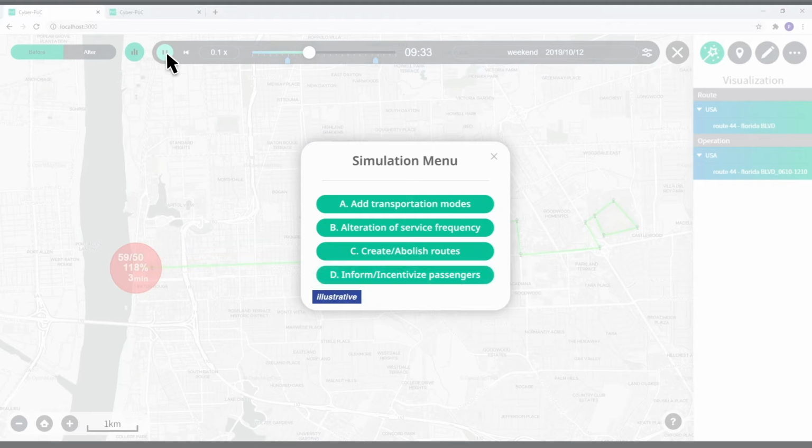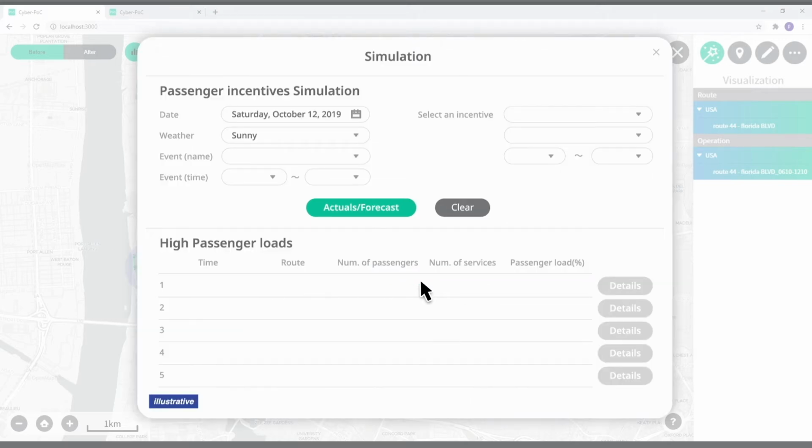These functions will leverage historical data and machine learning to simulate how the number of passengers change when such elements are altered. We will select D to see whether we can reduce the crowd inside the Route 44 bus by passenger incentives. This is the screen of passenger incentives simulation. First, we will enter the conditions for the simulation. Select a date when a college football game was held in the past, and enter other conditions for the simulation.